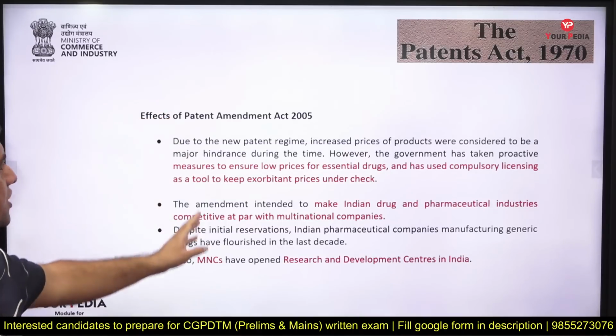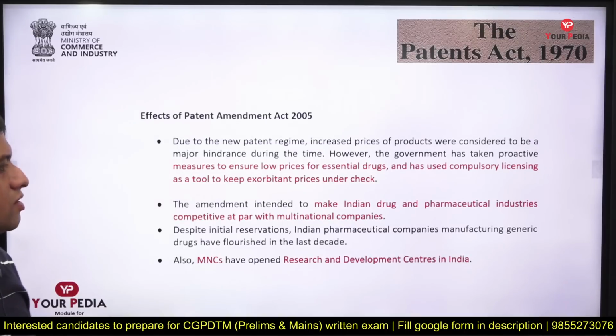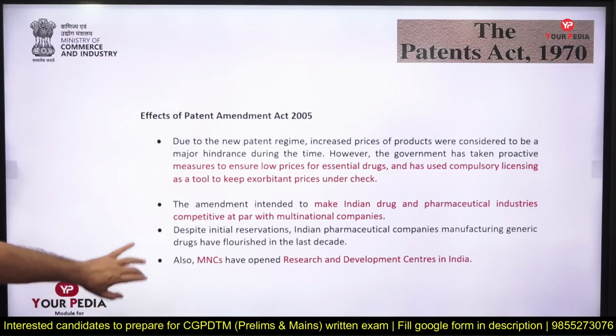So what were the various effects of the Patent Amendment Act 2005? Number one, it helped keep drug costs within a particular price. The exorbitant prices were prevented. The compulsory licensing provision helped in that. Our drug companies became competitive, MNCs started opening R&D centers in India, and Indian pharmaceutical companies started flourishing in our country because they found this regime to be better. I mean they could compete at the global level. So these were some of the effects of the Patent Amendment Act.